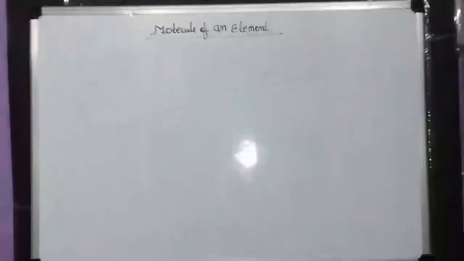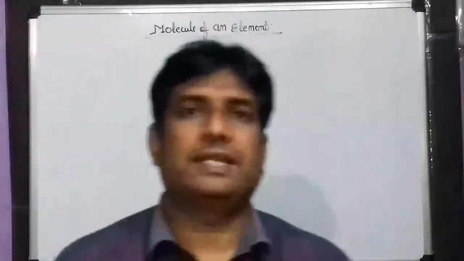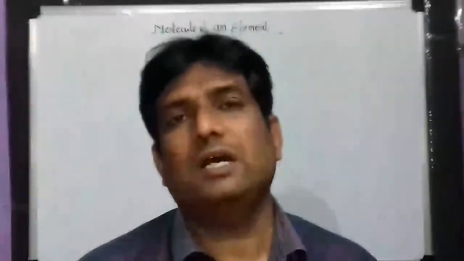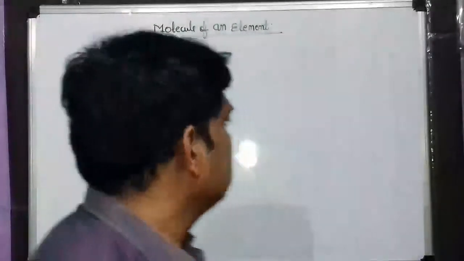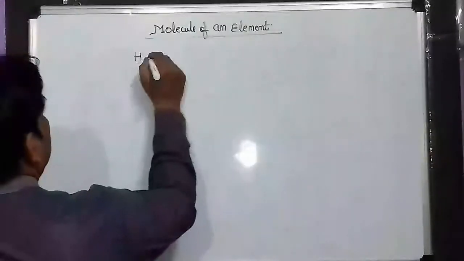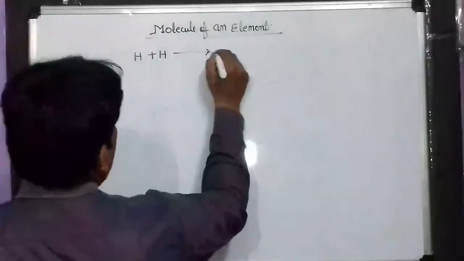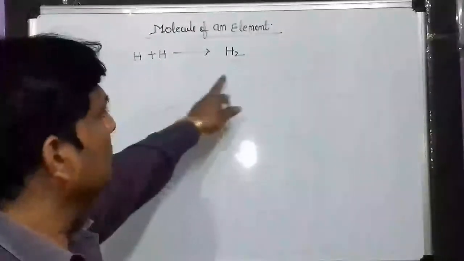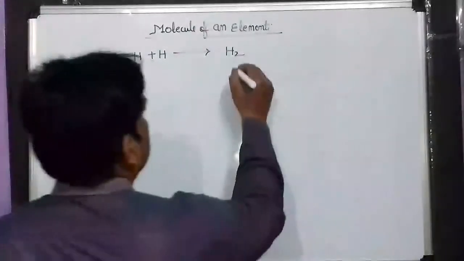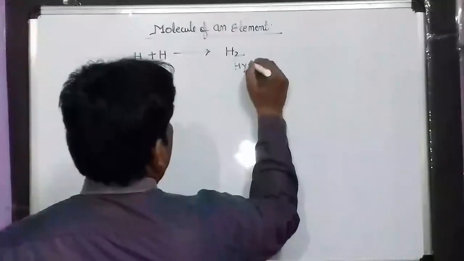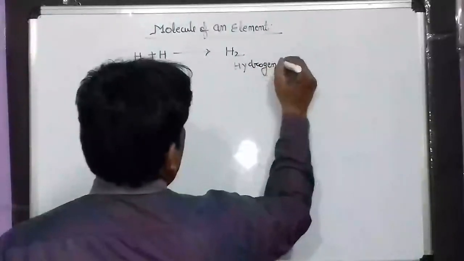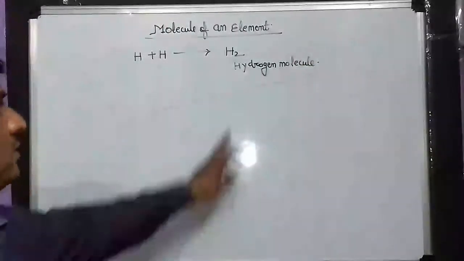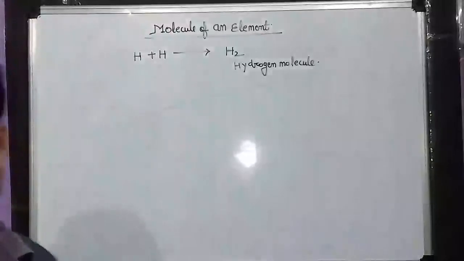In your book, similar kinds of atoms of an element combine together to form a molecule. Just like hydrogen plus hydrogen equals H2. These are hydrogen atoms combined together to form a hydrogen molecule. This is the hydrogen molecule and this is the hydrogen atom.